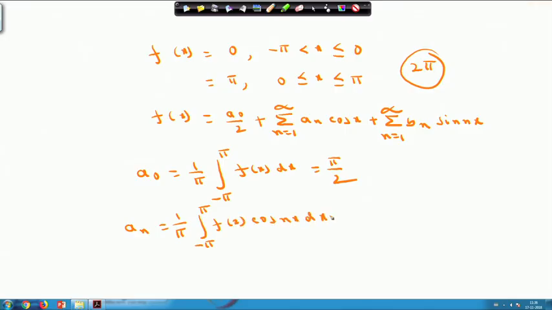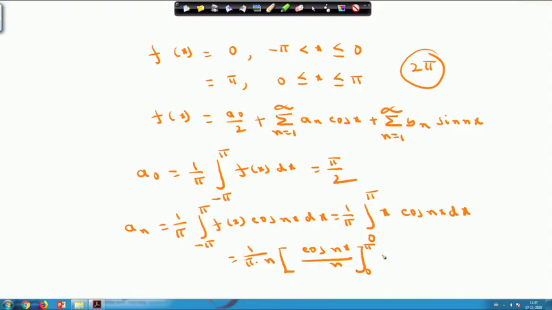Here your f x is equal to x. So, I can write down 1 by pi integral 0 to pi, because from minus pi to 0 it is 0. So, it is 0 to pi x cos n x dx, and if I evaluate it, 1 by pi n will come over here into cos n x by n from 0 to pi.